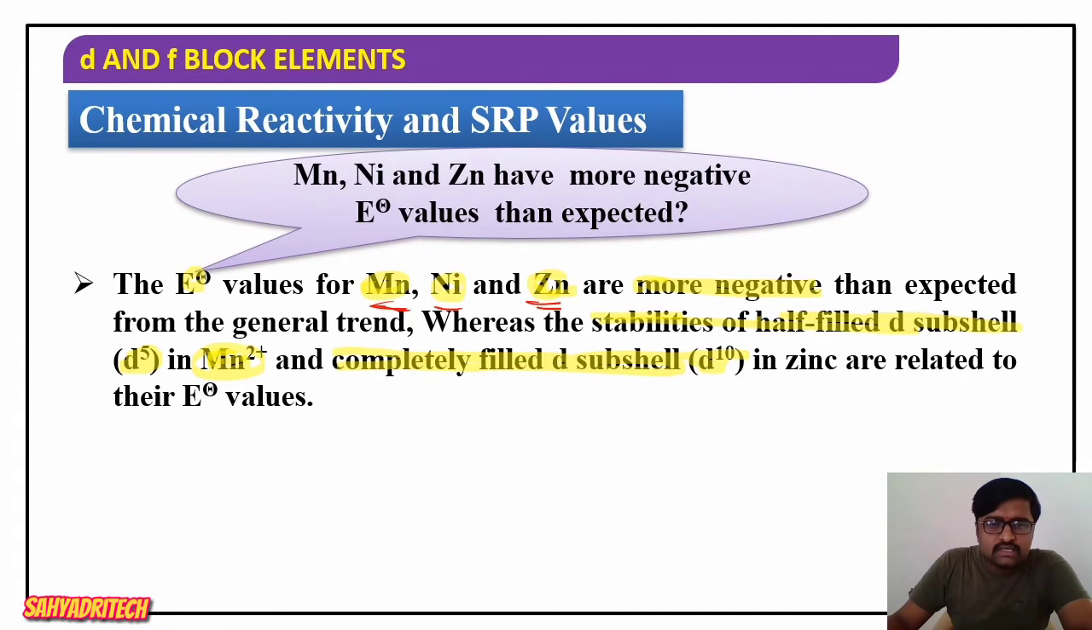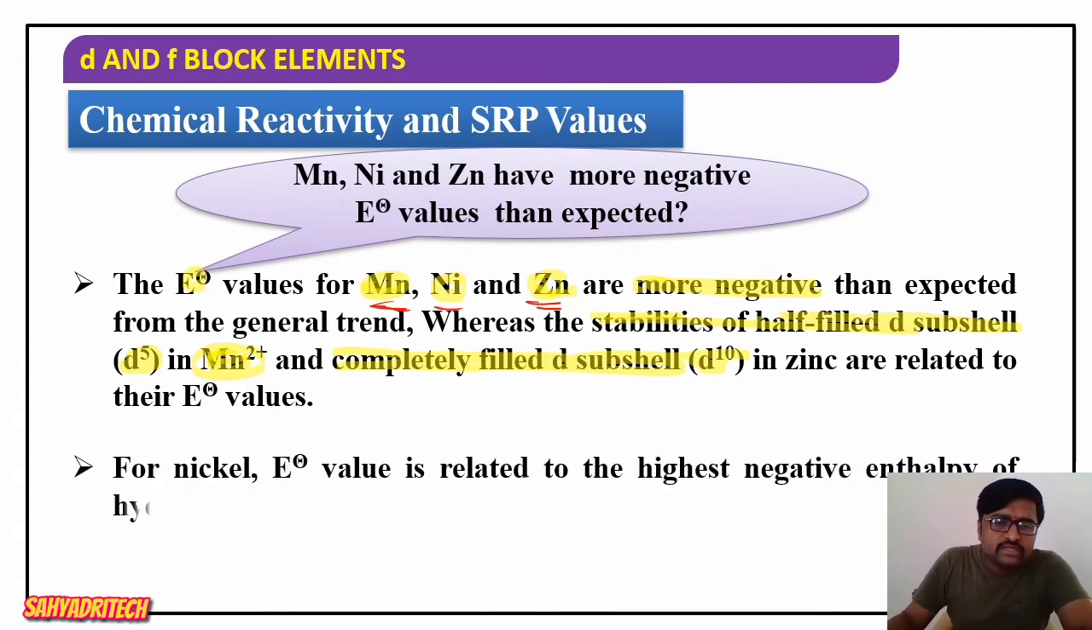Now coming to nickel. In the case of nickel, the E naught value is related to something else. Why do we get a more negative E naught value than expected? In the case of nickel, it is related to the highest negative enthalpy of hydration. Here the hydration enthalpy is very high, that is, the highest negative hydration enthalpy of nickel.